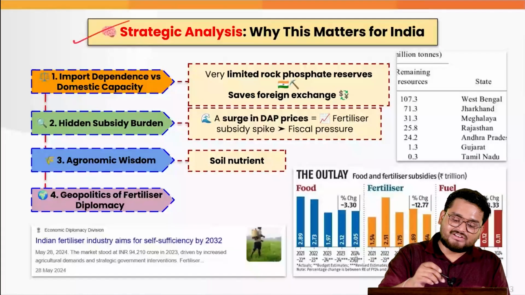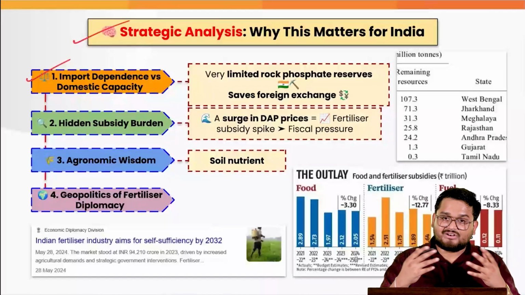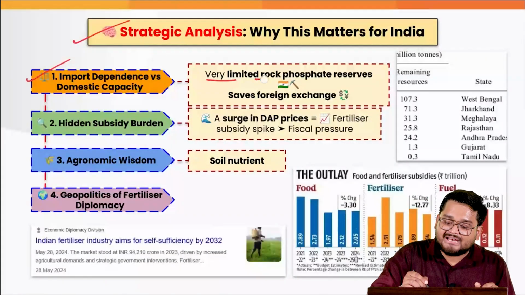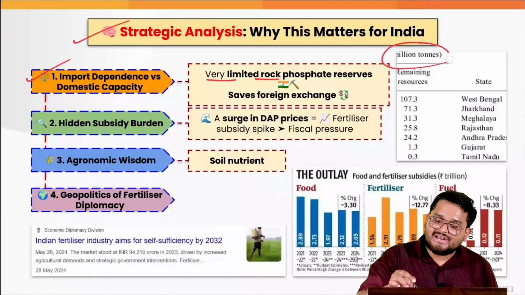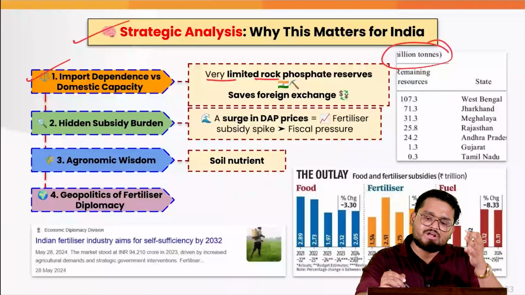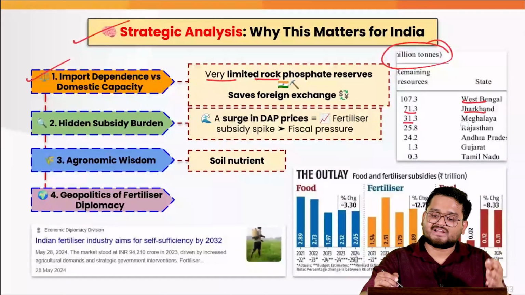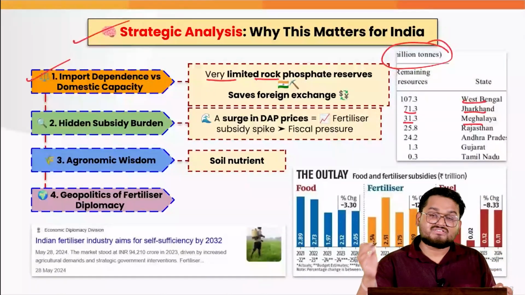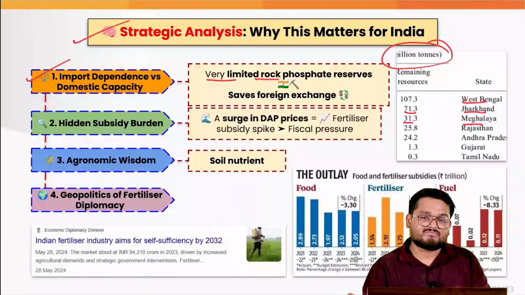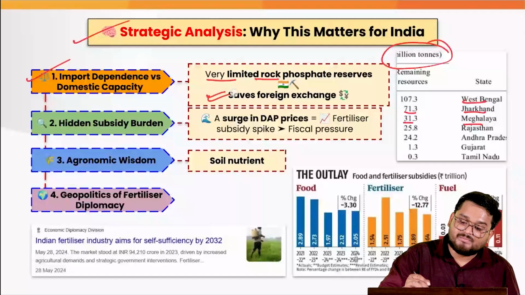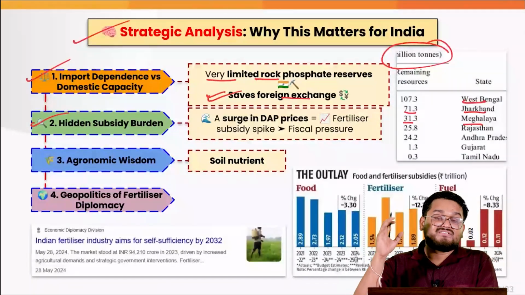for India. Firstly, India is trying to shift towards alternative fertilizers, so we are actually talking about using the extremely limited phosphate rock reserves we have in the country. When we look here, we only have around 107, 71 and 31 million tons of phosphate in West Bengal, Jharkhand, Meghalaya respectively. These reserves are extremely low. These are much higher in China. So we are trying to judiciously use them by shifting to other fertilizers, and it will also save our foreign exchange money.